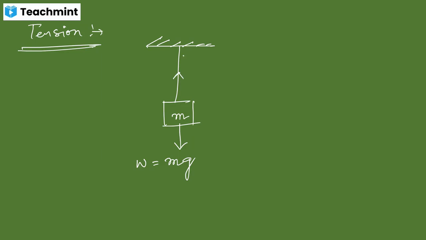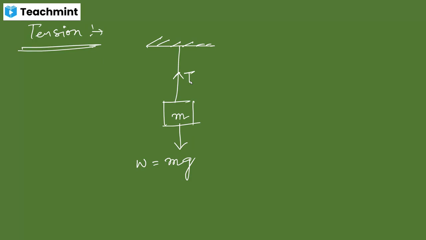And in this case, the object is tied up with a string. So that's why the tension force always works in the upward direction. Tension force is never represented in the downward direction. Again, I am saying what a tension force actually is. Whenever the object is tied up with a string, the weight of the object is working in the downward direction. This is the force of action.